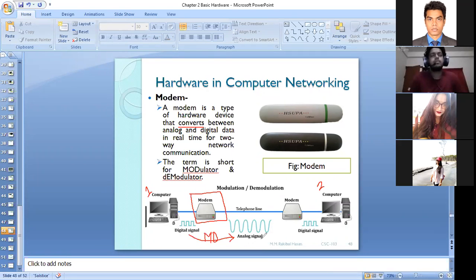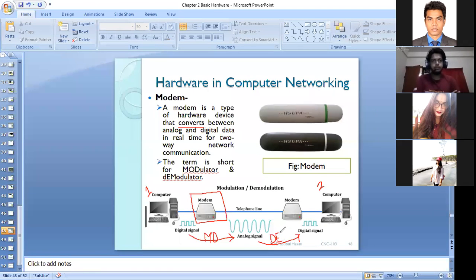this analog signal, is it possible to read that analog signal through my friend's computer? Because a computer is not able to work with analog signal. Isn't it? Yes, sir. That's why again we have to convert that analog signal to digital signal. Only then my friend will be able to understand what I am sending to him or her. So this is called demodulation. Demodulation is the process to convert analog signal to digital signal.